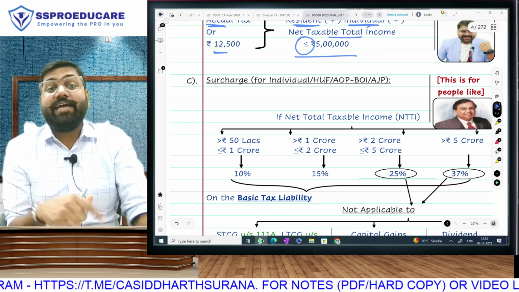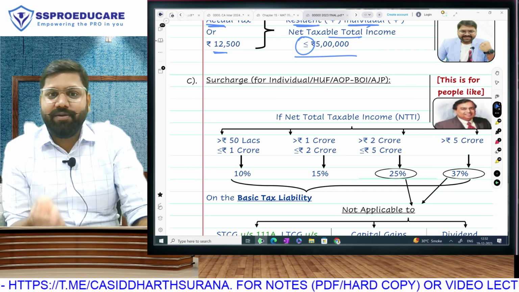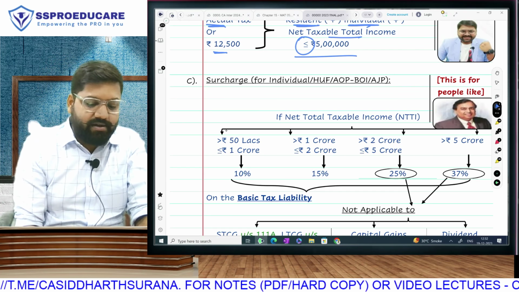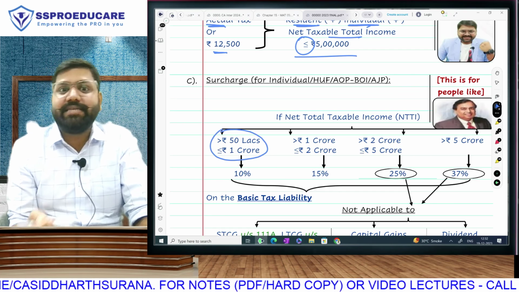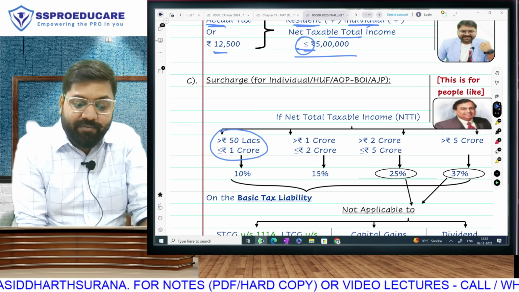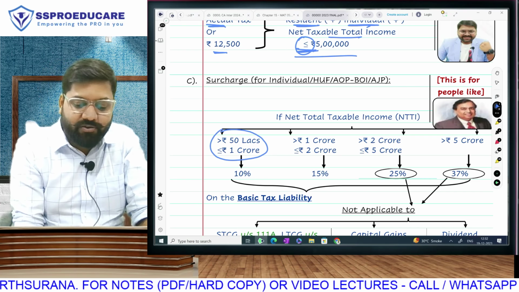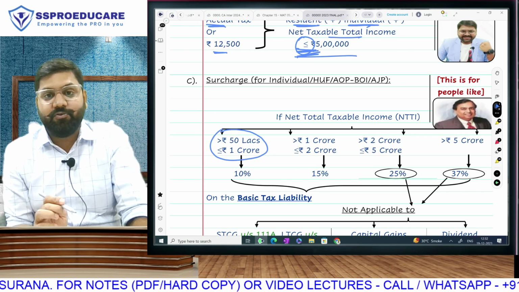Surcharge. Surcharge is extra tax on super-rich income. So rebate is a reduction in tax, but surcharge is an increase in tax. If your net taxable total income is exceeding 50 lakh, listen: rebate will come at equal to 5 lakh, but surcharge won't come at equal to 50 lakh.